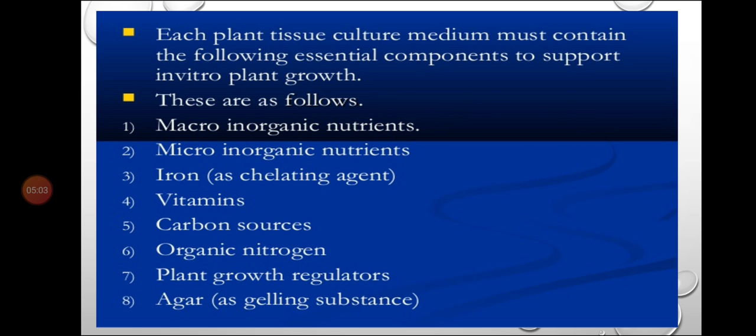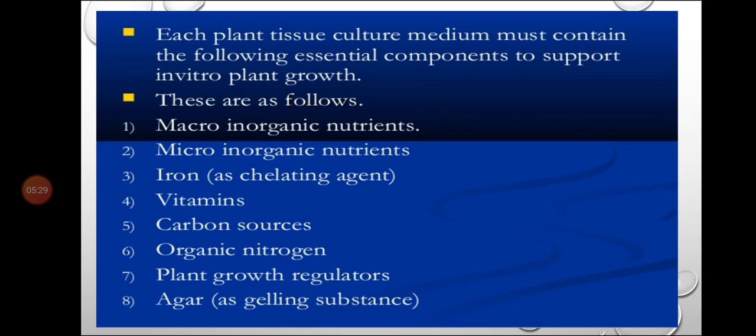Plant tissue culture medium contains all the essential minerals and sources of carbohydrates and proteins which are required to support in vitro plant growth. Those components include iron, vitamins, carbon sources, organic nitrogen, plant growth regulators and agar-agar gel.